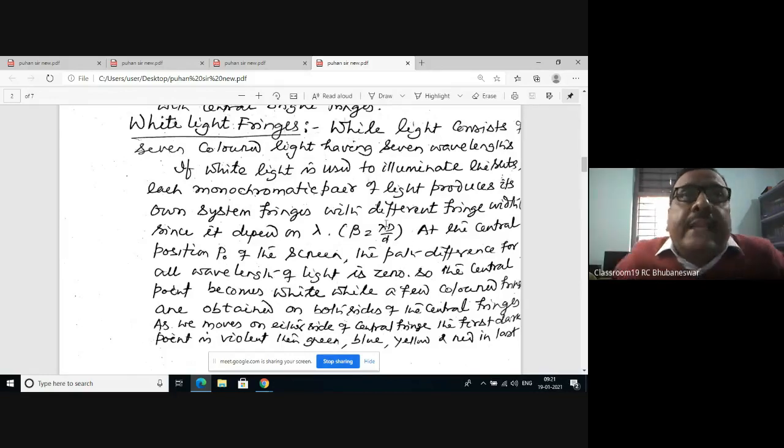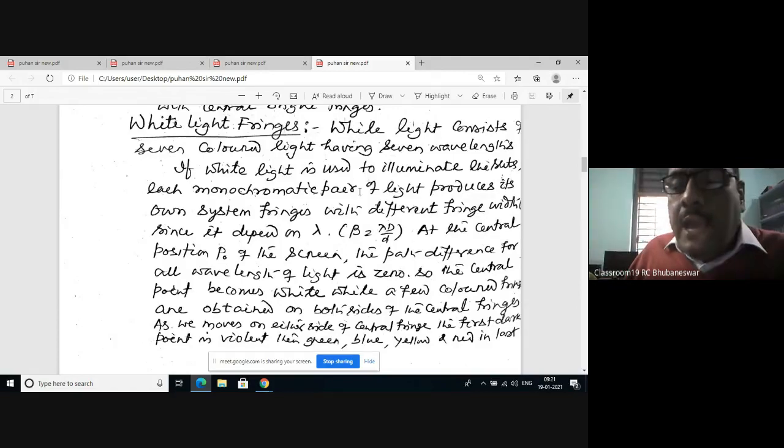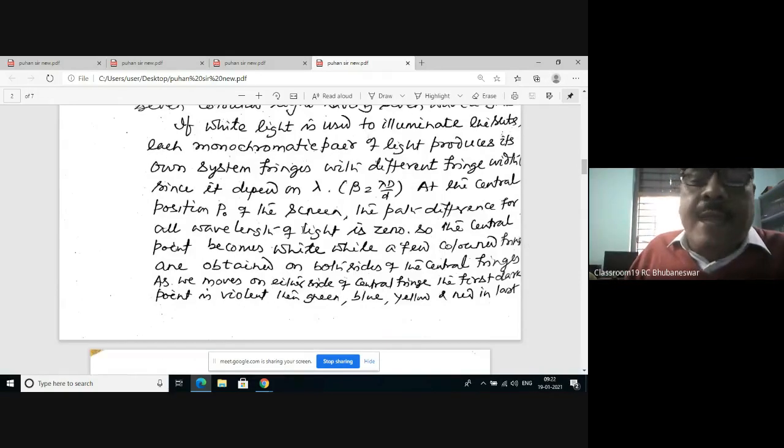Therefore, the central point will be white. The other fringes are colored. So at the central position P naught on the screen, the center becomes white, while a few colored fringes are seen on both sides of the central fringe.